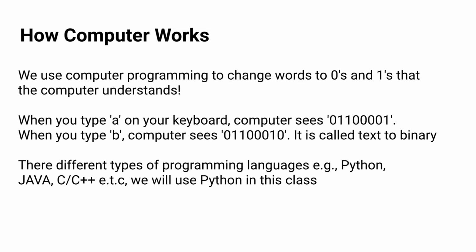Then the second point: when you type the character A on your keyboard, your computer will not see A. Your computer will see 0110001 because that's all your computer understands. Your program will be the one to convert this A to these zeros and ones. Also, when you type B, this is what your computer sees: 011000010. This is called converting text to binary, because zeros and ones are binary numbers. That's how your computer works.